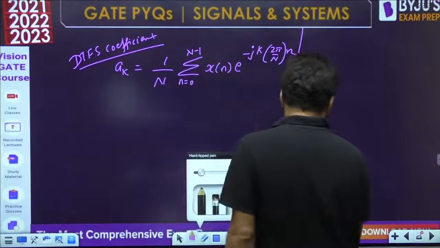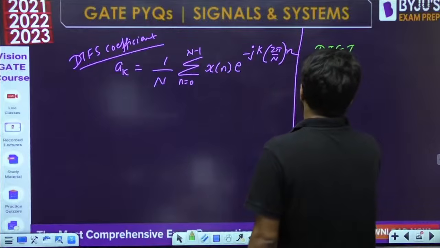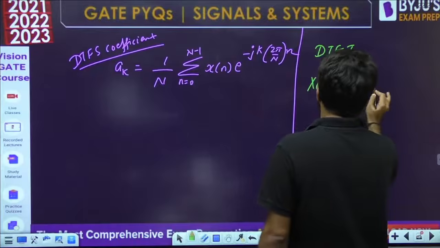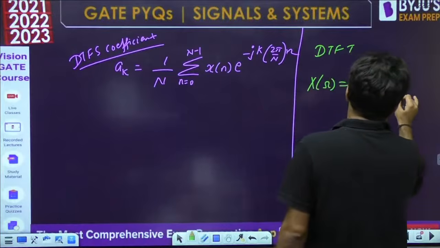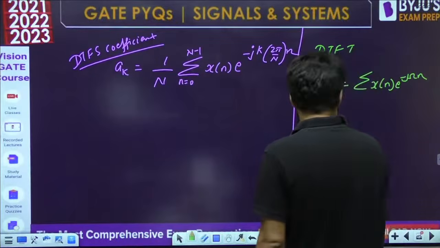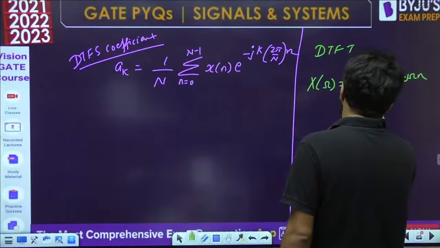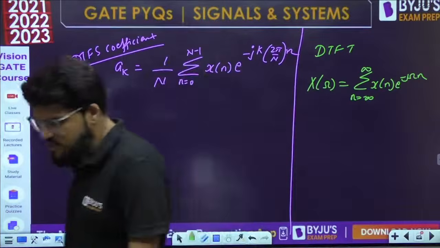Okay, what is the DTFT formula? The DTFT formula, X(ω), is given by the summation of x[n] e^(-jωn) for all values of n. That is minus infinity to infinity, but here it is 0 to N minus 1.